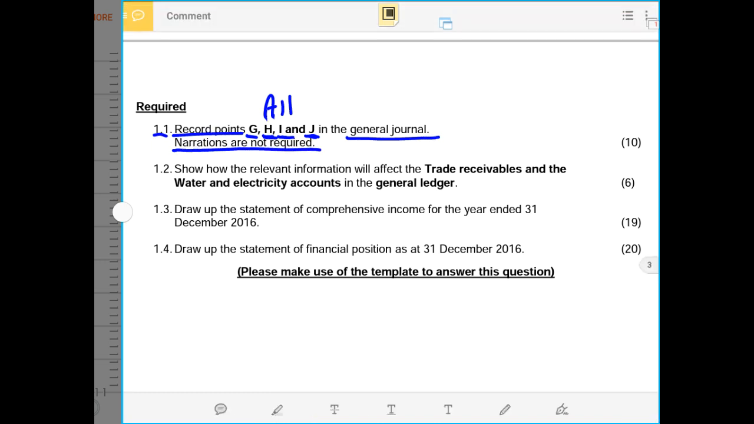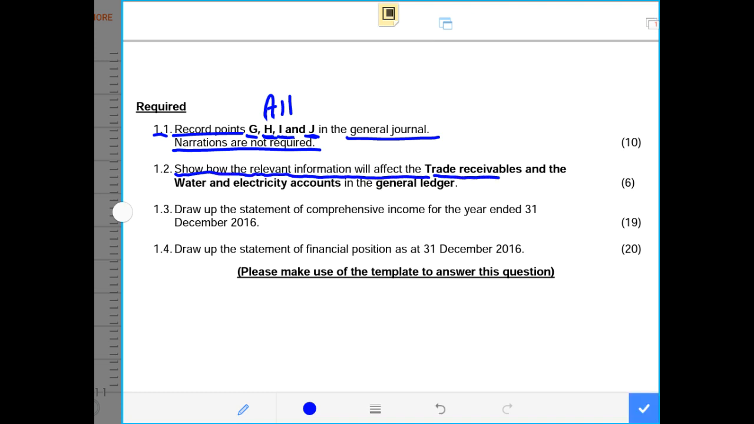So now we are going to the second requirement, which says show how the relevant information will reflect on the trade receivables and the water and electricity account in the general ledger. So now we are required to record this in the ledger account. However, due to the time constraints, I will not be doing this ledger account.